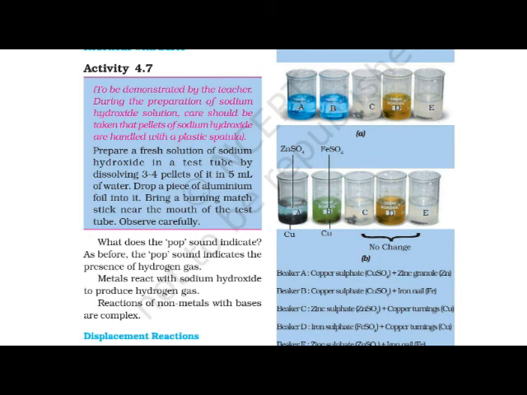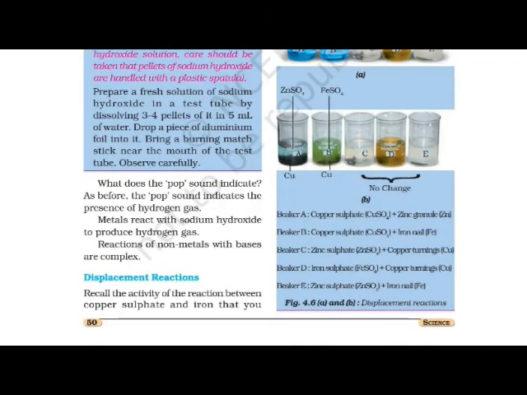Sodium hydroxide is one of the bases and aluminum is the metal, means when metals react with bases, they produce the pop sound, they produce hydrogen gas. What does the pop sound indicate? As before, the pop sound indicates the presence of hydrogen gas. Metals react with sodium hydroxide to produce hydrogen gas is the conclusion of this activity. I'll repeat the conclusion: metals react with sodium hydroxide to produce hydrogen gas.